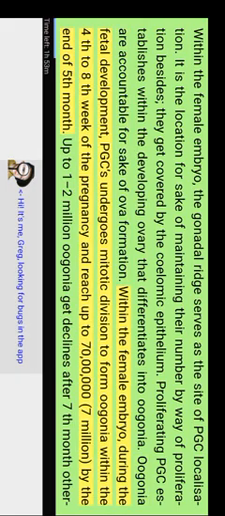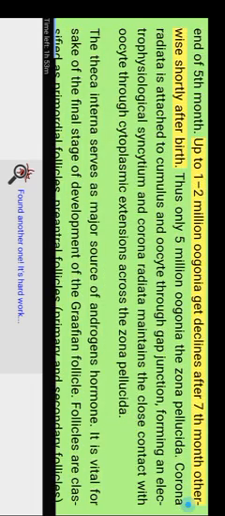Within the female embryo, during fetal development, PGCs undergo mitotic division to form oogonia within the 4th to 8th week of pregnancy, and reach up to 6 to 7 million by the end of the 5th month. Up to 1 to 2 million oogonia decline after the 7th month, or shortly after birth.